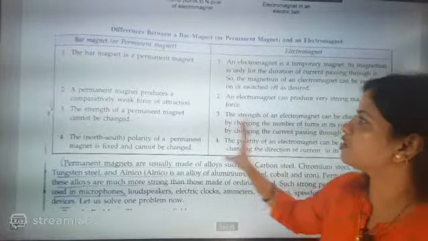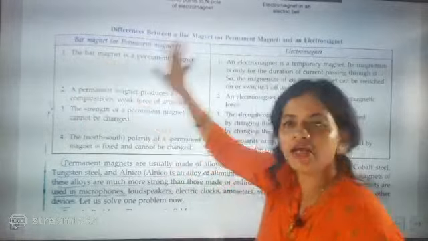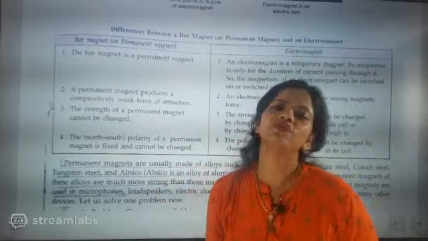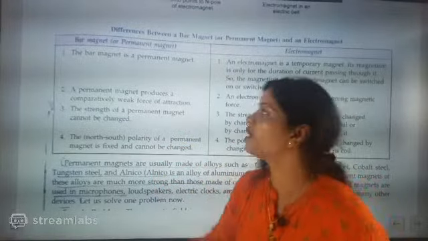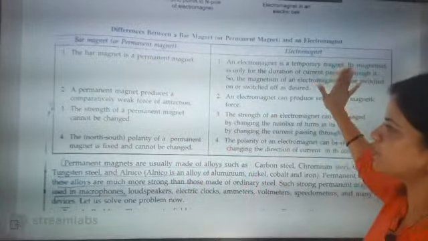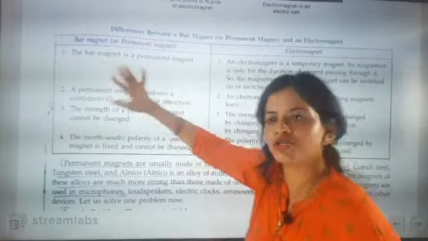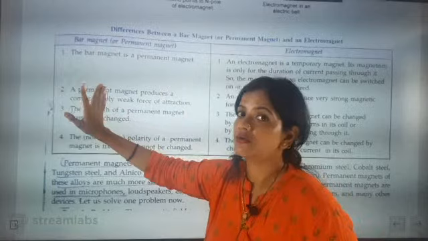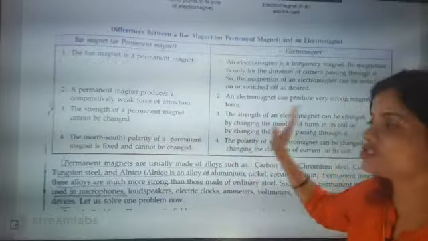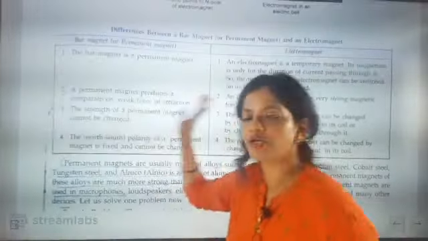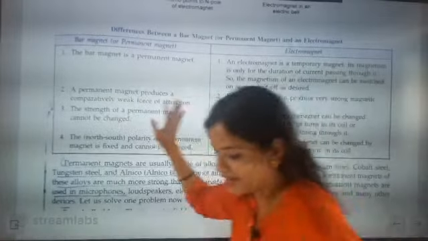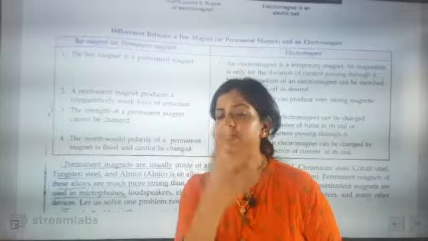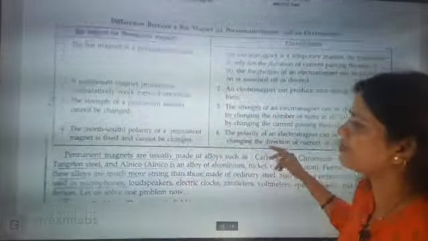So understood or not? Bar magnet, permanent magnet. Electromagnet, temporary magnet. One-word key points we will remember and write in our own words. Permanent, temporary. Weak force of attraction, stronger force of attraction. Strength, permanent; its strength can change. Here polarity fixed, polarity can change. So if any question comes, I think you will be able to answer.